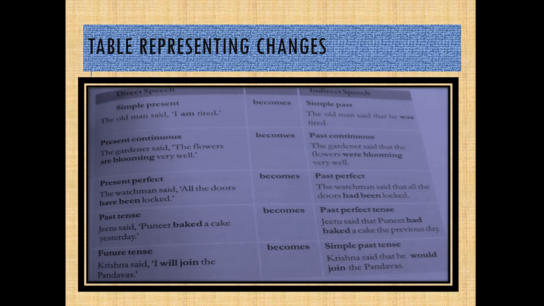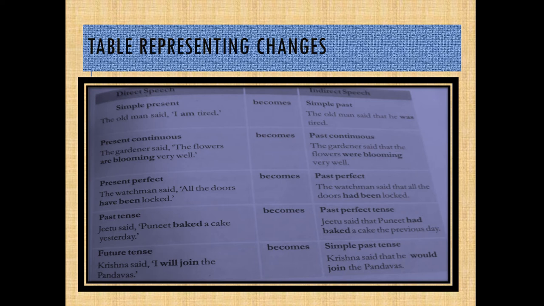See, have been is present perfect, and let's see how it changes into indirect speech. The watchman said that all the doors had been locked. Right? So, that is past perfect in indirect speech. Clear? Let's see the next one.